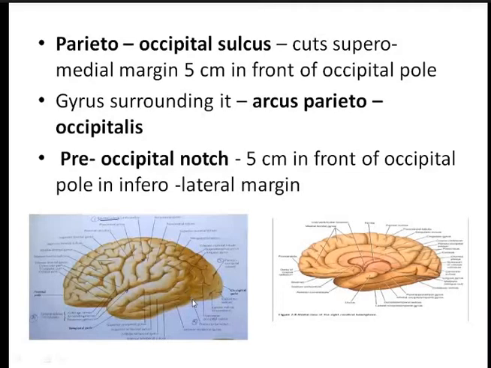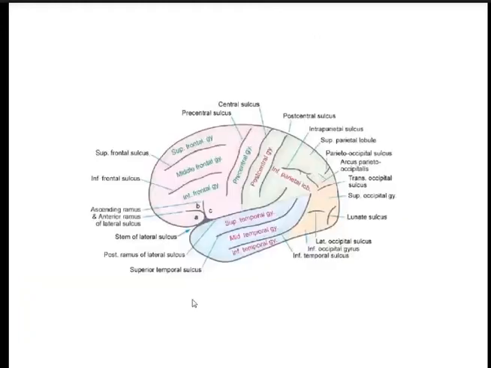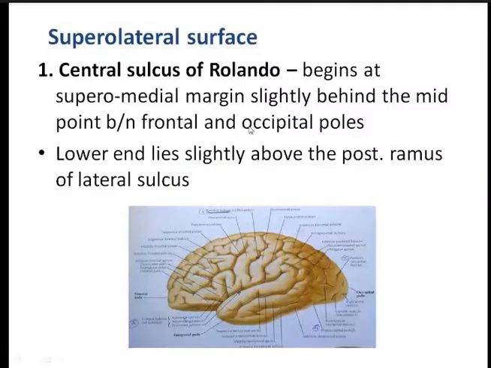So I'll just tell you again. What you have to remember is the central sulcus of Rolando. Next is the lateral sulcus, which has a stem that is present on the inferior surface, and the three rami: this is the anterior, this is the ascending, and this is the posterior. The area below the anterior is the pars orbitalis, this is pars triangularis, and this is pars posterior.